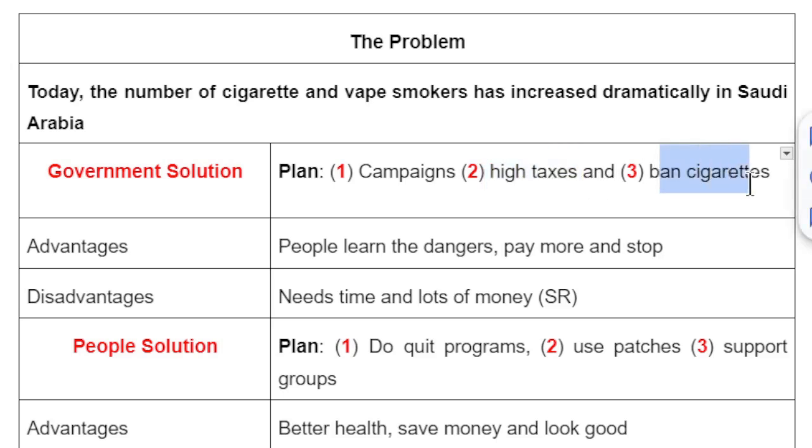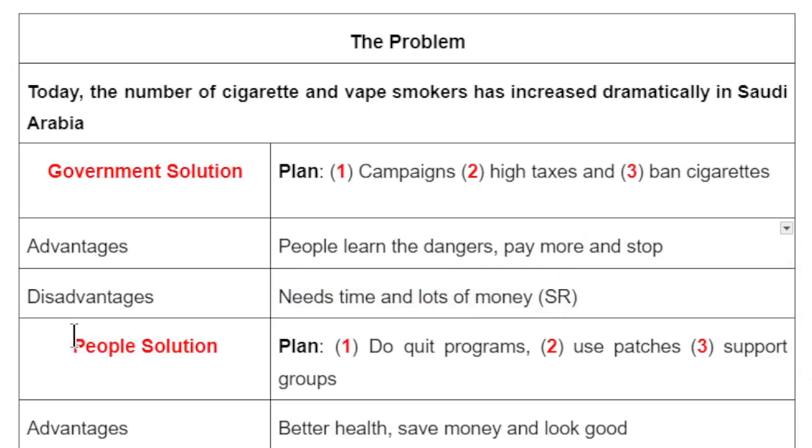The third possible solution is to ban cigarettes. So you can ban cigarettes in public places. Now, the advantages of this solution is that people learn the dangers, will pay more money, and stop smoking. The disadvantages, of course, is that campaigns need time and lots of money.